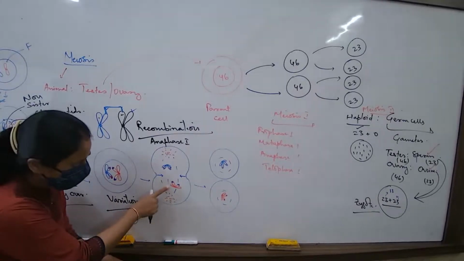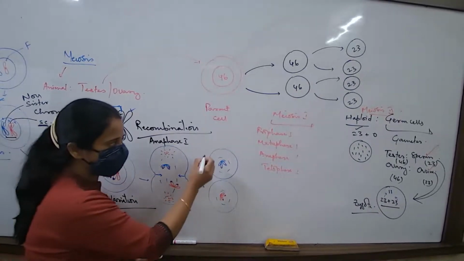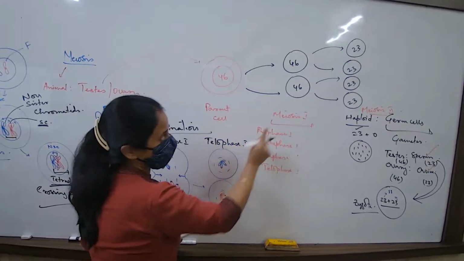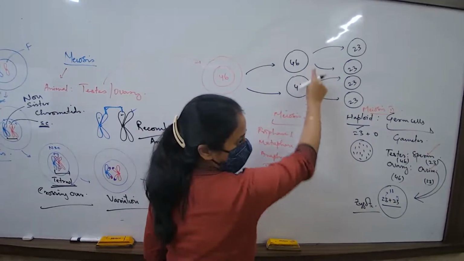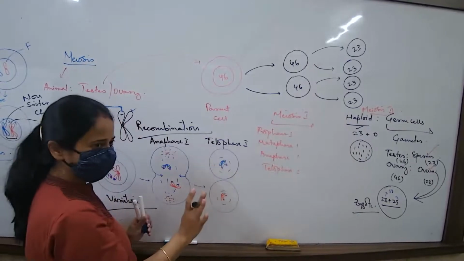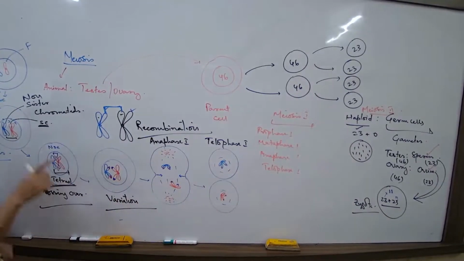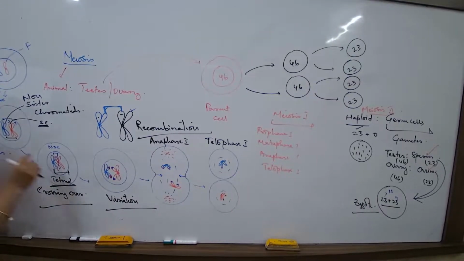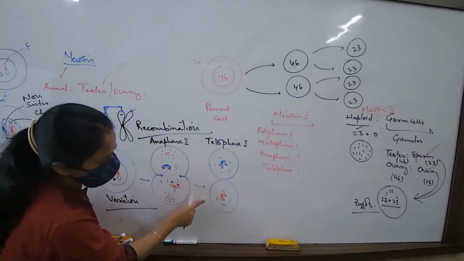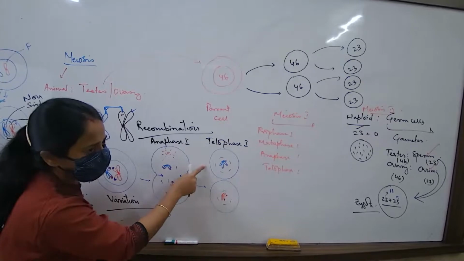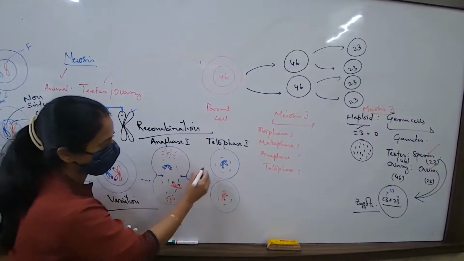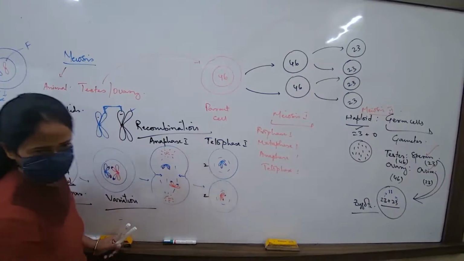And then after that, when the two new cells form, so this is telophase 1. In telophase 1, how many cells are we getting? 2 cells. Number of chromosomes wahi same rahega. So when we talk about, see there, 2 chromosomes in the parent cell, and here also I am talking about 2, but it is duplicated. But we will not talk about this as 4. 2 only. Duplicated 2, duplicated 2.